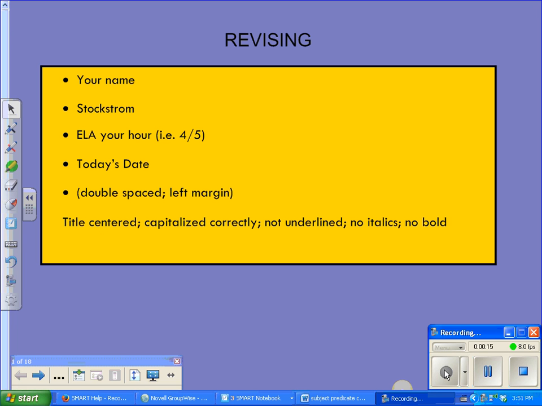Make sure that your name and my name and all the components are there, and they are double spaced at the left margin. Please double check to make sure that you have removed the space after paragraph after you have double spaced it.